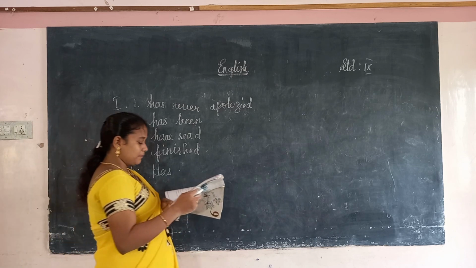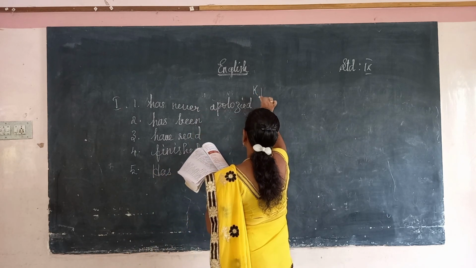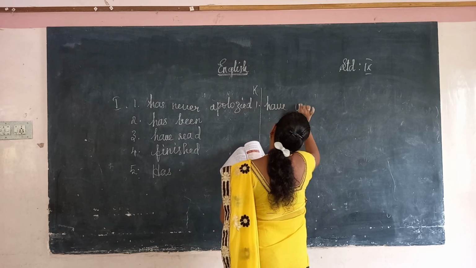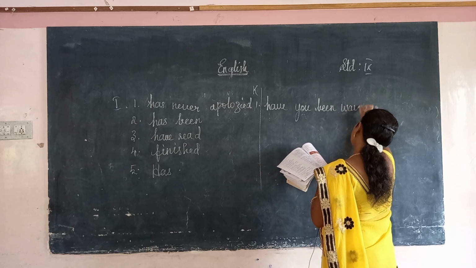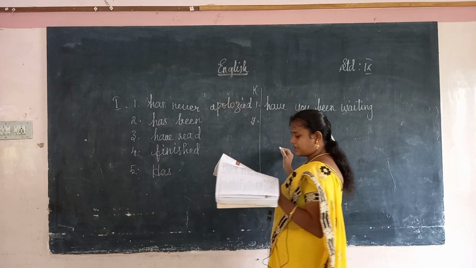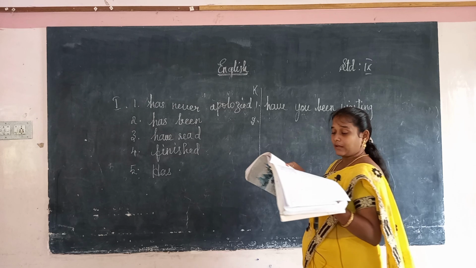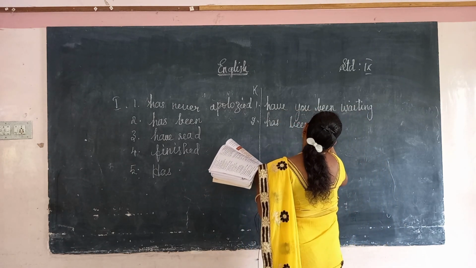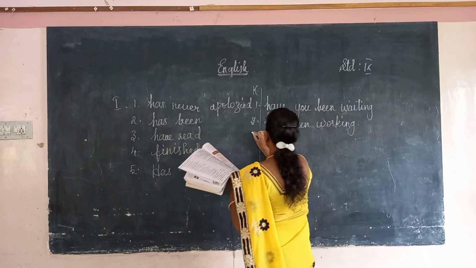So, this is a present perfect continuous. So, which one will be the right one? The right answer is the present perfect continuous form. Have you been waiting? Because it is a present perfect continuous. Which is the second one. She dash in the garden since morning. Is working, has been working. So, which will be the correct? Has been working. Because this is a present perfect continuous tense.